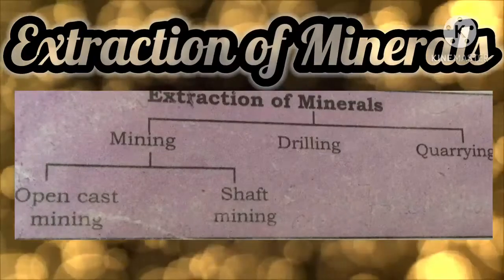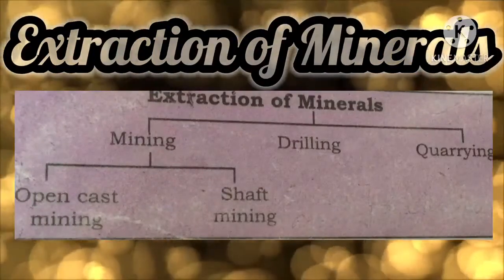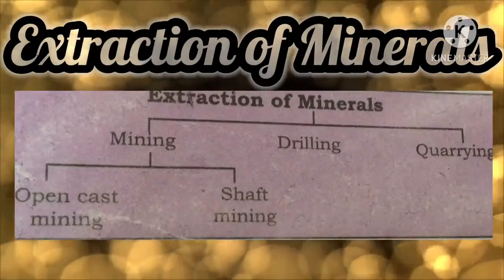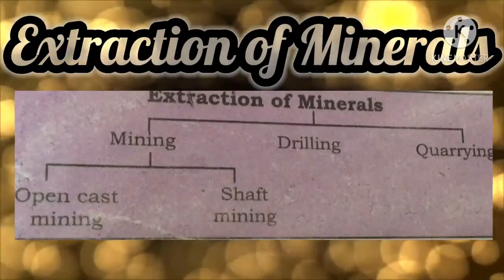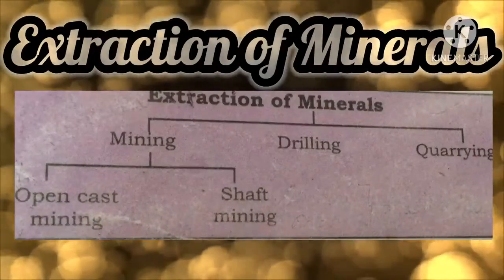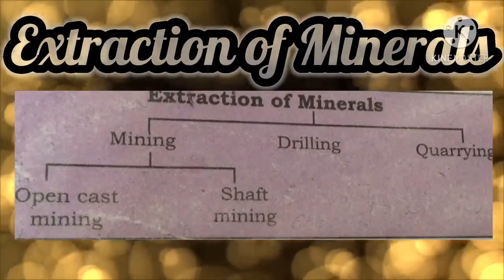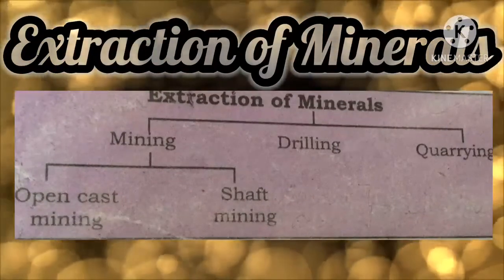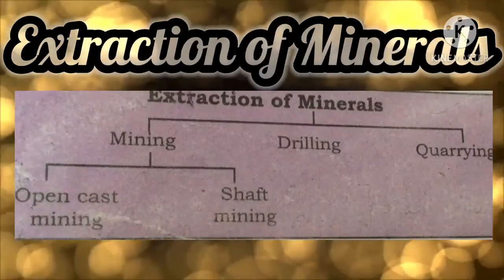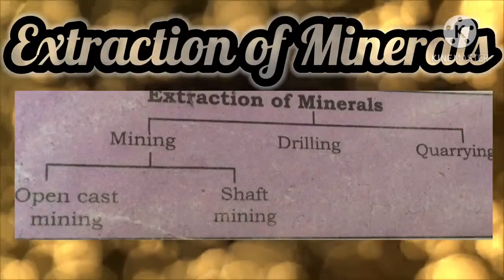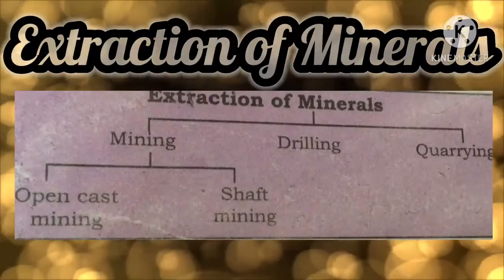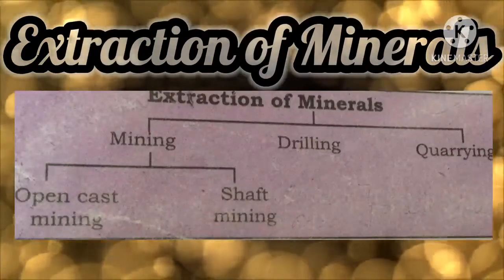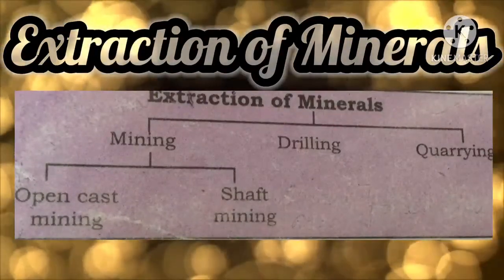So drilling into earth for petroleum and natural gas, in this case, the hole in the ground is called a well, not a mine. Okay, so you should understand the difference between mining and drilling. Especially to extract petroleum and natural gas, drilling is used. Okay. See children, next we are going to see about quarrying.